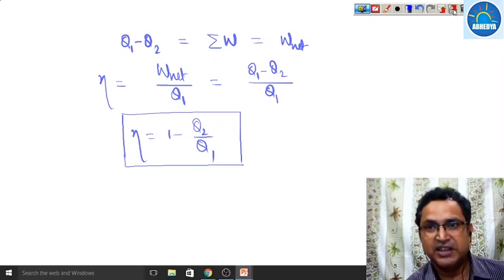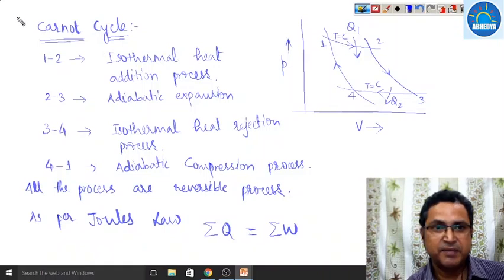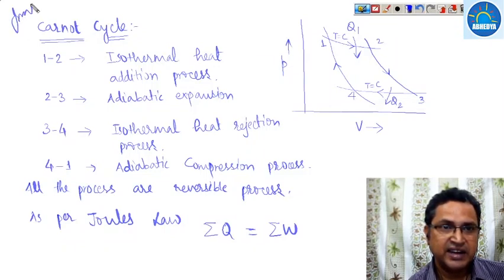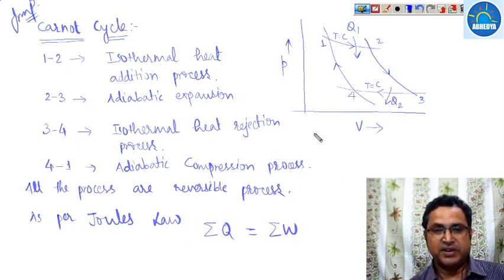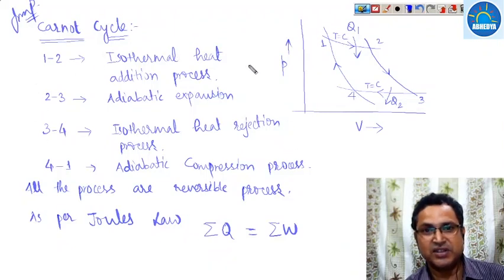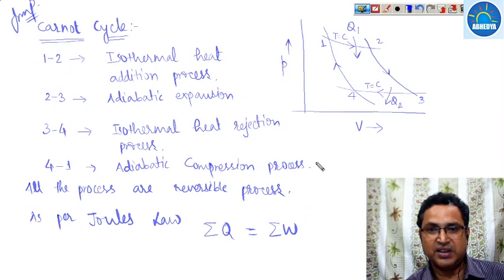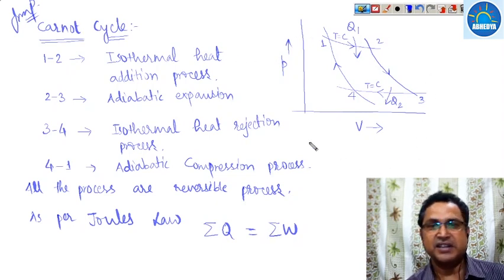And always remember that all the processes of the Carnot cycle are reversible processes. This is a very important cycle, and it is the basis for your power plant. All the other different cycles are based on this Carnot cycle. This was the basis of all the cycles which work in the power plant, so we derive all the other cycles with the help of the Carnot cycle. We will see that later while studying power plant analysis.